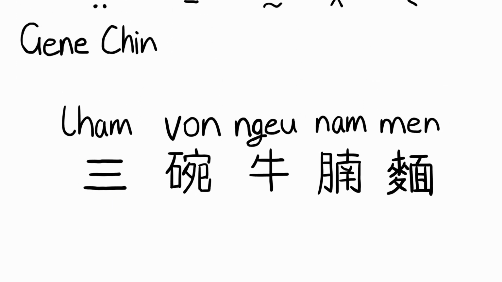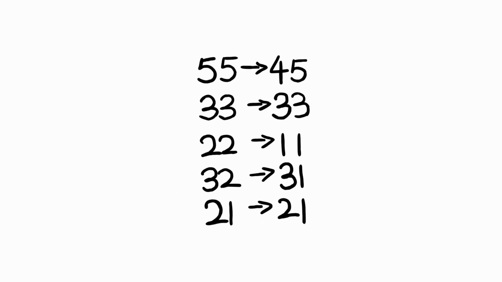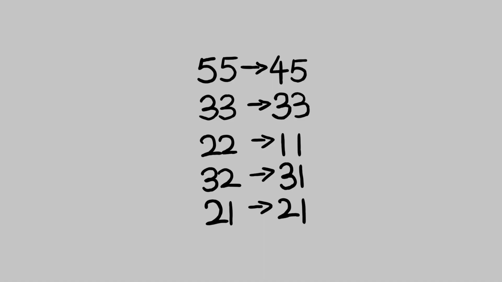Another system is the Jin Chin Hoisanwa English Dictionary, which uses the following diacritic marks to denote tones. Hlam won geo na men. I will leave the link to the website in the description if you want to find out more about it. For other sites, they may also use tone markers but with some slight differences as seen here.